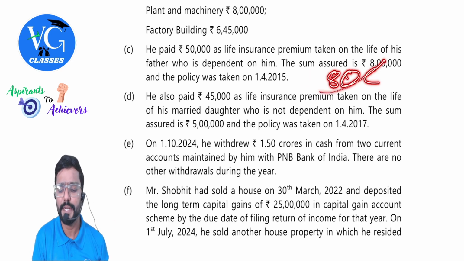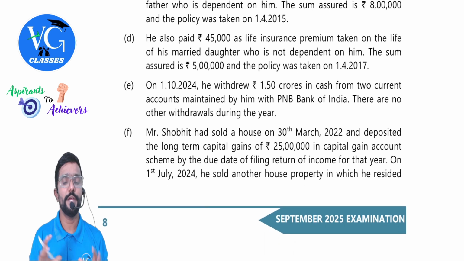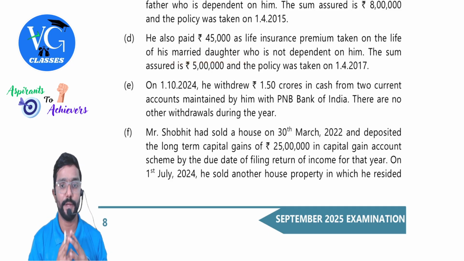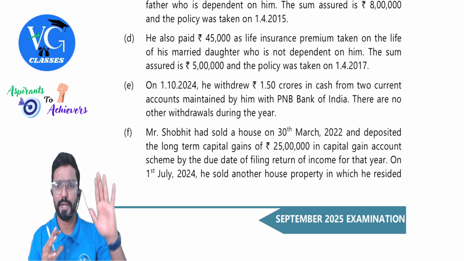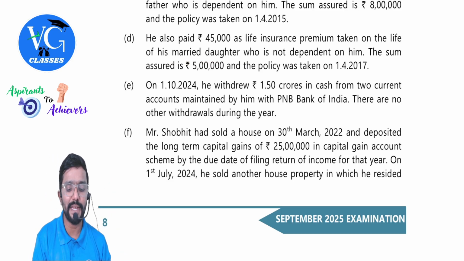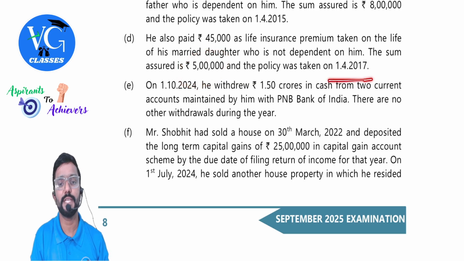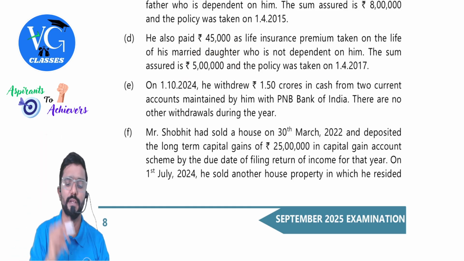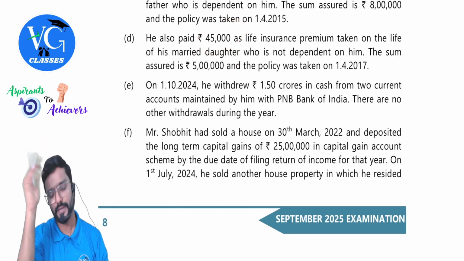No 80C deduction. He also paid 45,000 as life insurance premium taken on the life of his married daughter, who is not dependent on him. Doesn't matter. The sum assured is 5 lakh and the policy was taken on 1st April 2017. Guys, 5 lakh into 10% comes to 50,000 and here it is 45,000. It is within the limit, allowed.